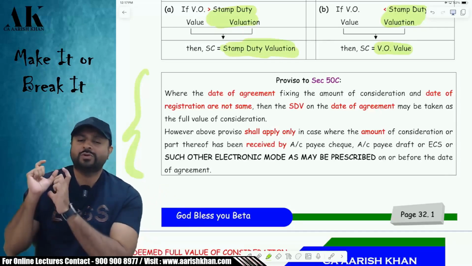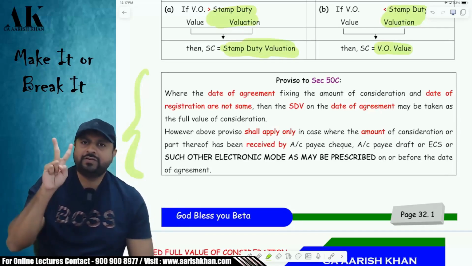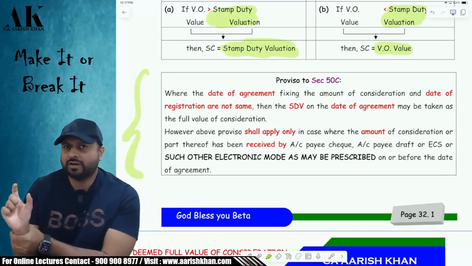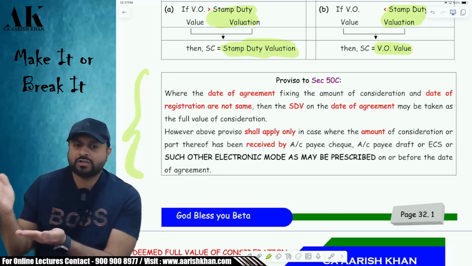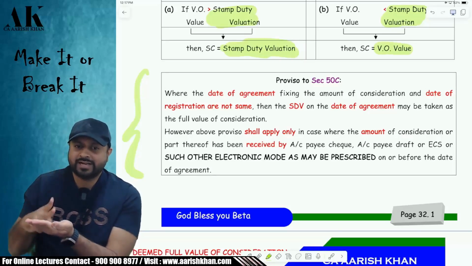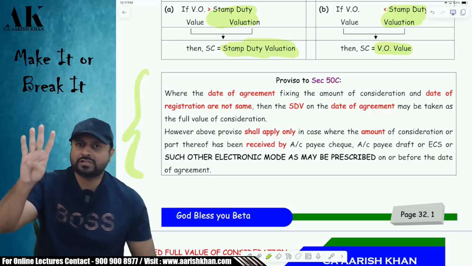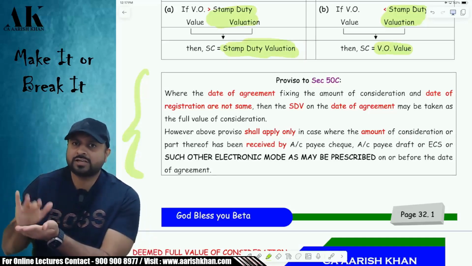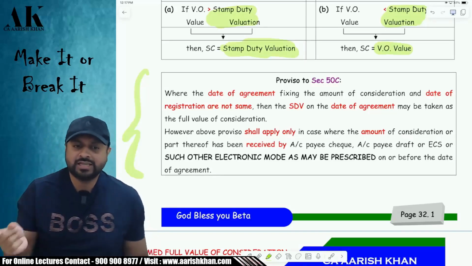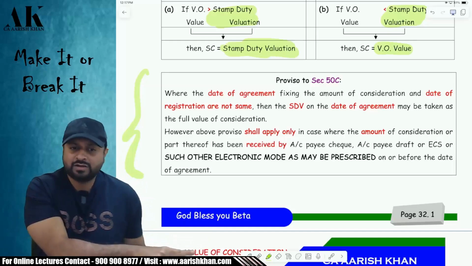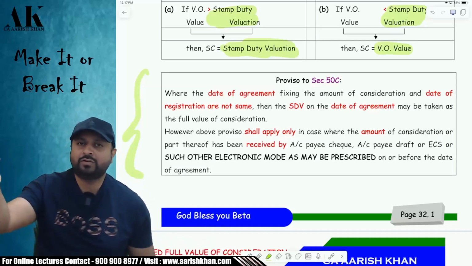Listen carefully. You can take the stamp duty value of the date of agreement, provided you fulfill two conditions. Sir, what are those two conditions? You have to receive an advance on or before the date of agreement. Okay, first condition. Second condition, you have to receive the advance by specified modes: account payee cheque, account payee draft, ECS or such other electronic mode. If you fulfill these two conditions, you will take the stamp duty value on the date of agreement. If you violate any of the conditions, then you will go to the future date, that is, the date of registration, whatever is the value at that time. That will be your comparable amount for the purpose of this section.